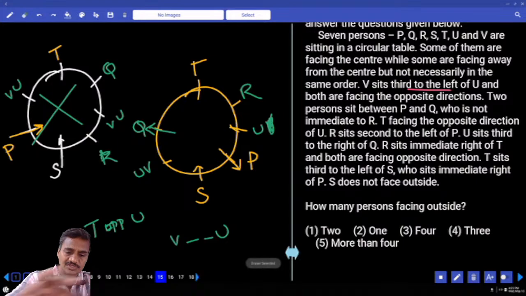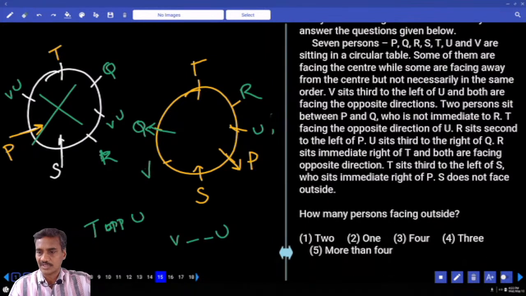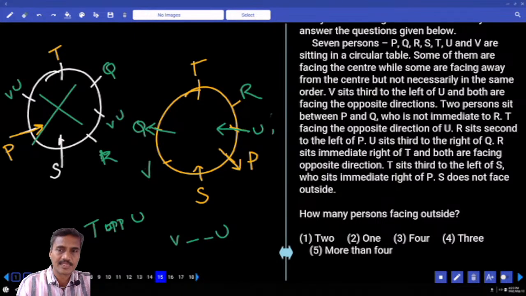And if U is here, then where should this be? V must be here. Now V is at this place. Then we have one more piece of information. V sits to the immediate left of U, and U must be facing towards the center. T and U are opposite. U is facing the center, so T must be facing away from the center.